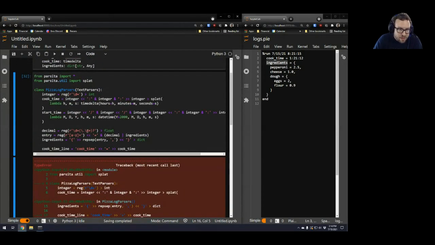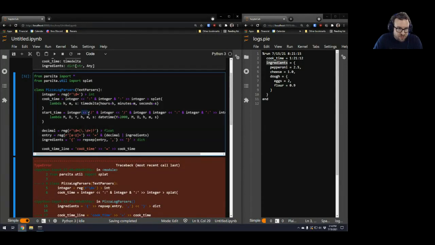So I've glossed over the fact that this operator is defined on Parsita parsers. It accepts strings, but actually converts these strings into literal parsers, like it will literally match this. But this doesn't work if you put the operator between two strings, because Python doesn't know how to right shift two strings.